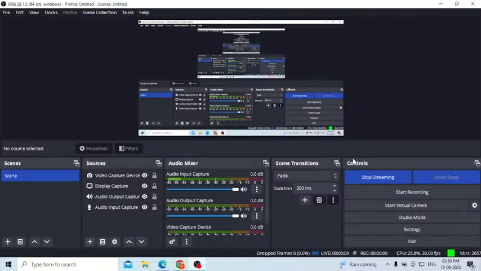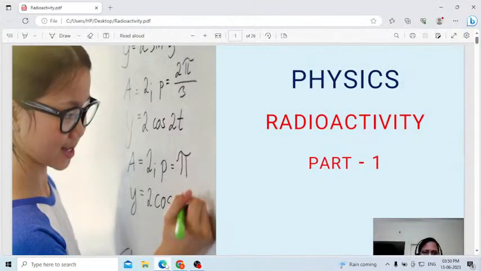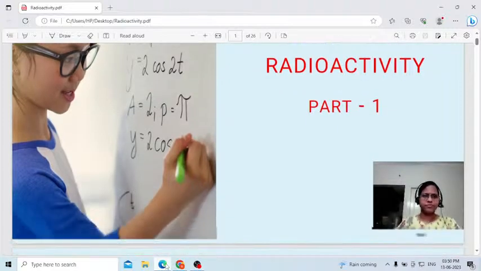Sunita ma'am. Today I am teaching radioactivity. This is the first class, first part of the topic radioactivity. Let us discuss the topic.